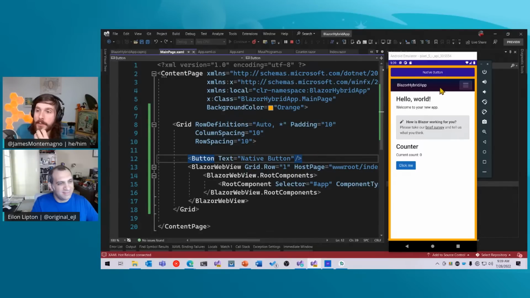But here I just wanted to show you, right? So this is a native button. This is a web button. You can see the web view. I've spaced them out so you can literally see the spacing here. But this is a native button, and this is the web component.